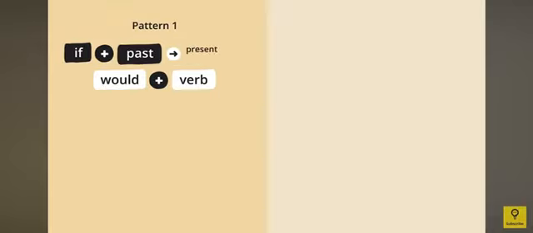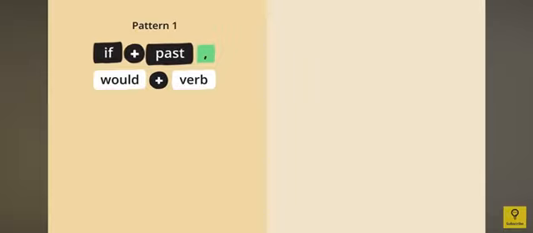So only stuff that are going to happen in the present or are going to happen in the near future. And we must use a comma in this type of pattern. Also, the type of past tense used in this pattern is past simple tense.